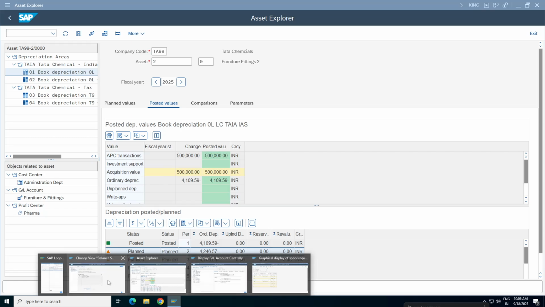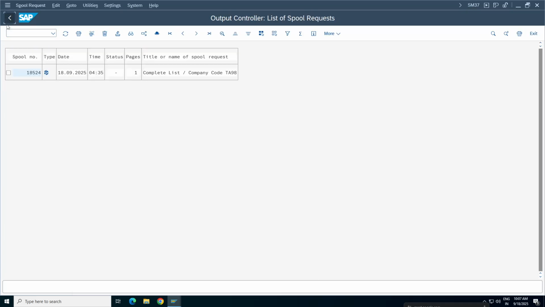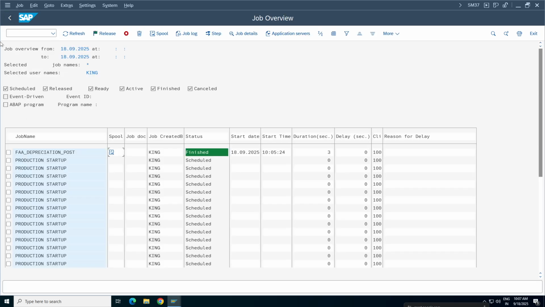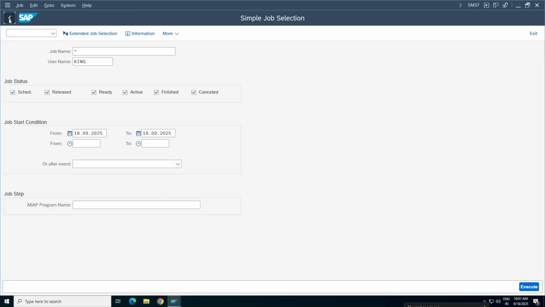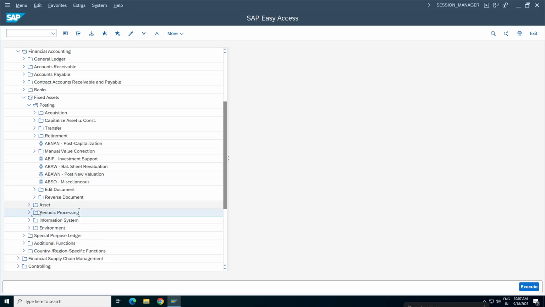Go to the unplanned depreciation transaction. Where is unplanned, sir? I think it should be under periodic processing. Depreciation run.